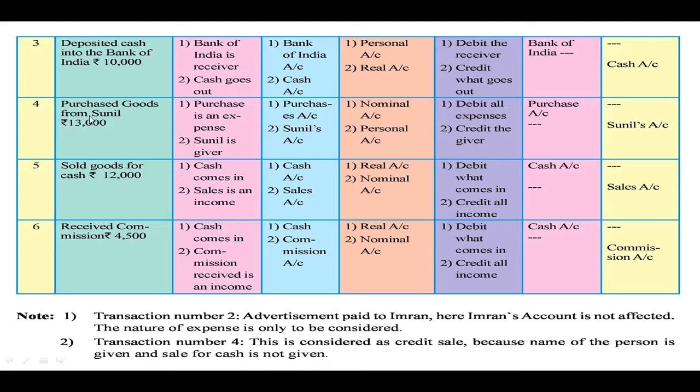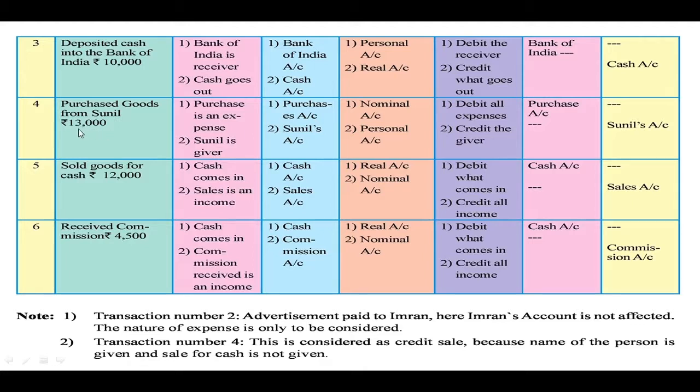What happens about the remaining two accounts? There is Sunil account also, and also there is a cash account. So we have to check whether cash goes out of the business in this transaction. Here they have not mentioned about cash going out of the business.